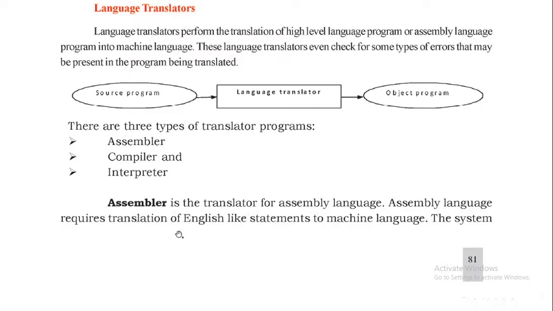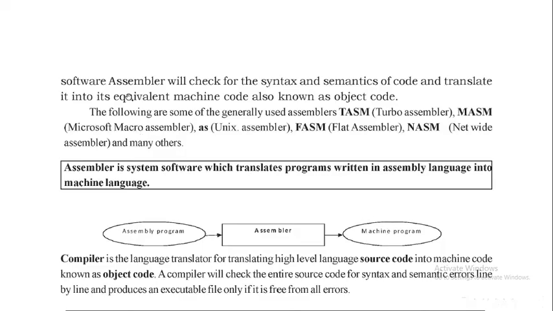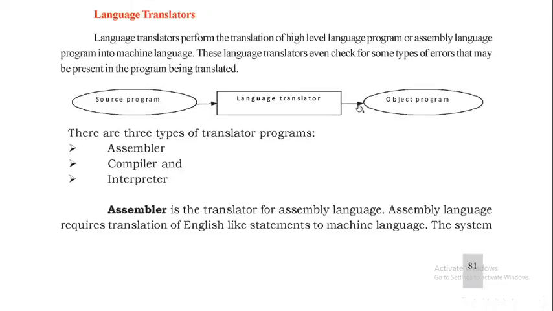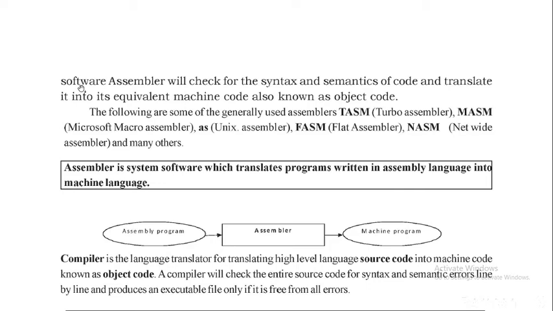Assembly language requires translation of English-like statements to machine language. The system software assembler will check for the syntax and semantics of the code and translate it into its equivalent machine code, also known as object code. This is what object code is. The assembler checks the syntax and semantics and translates into its equivalent machine code, known as object code.